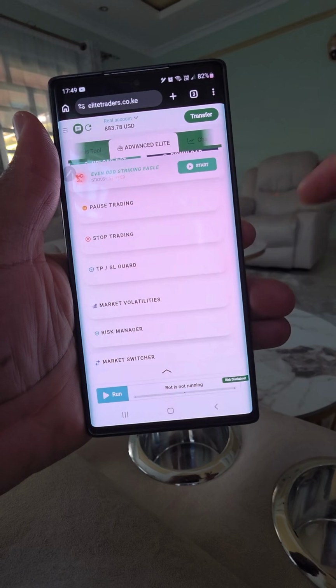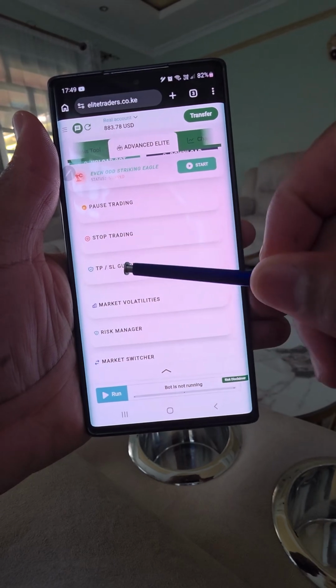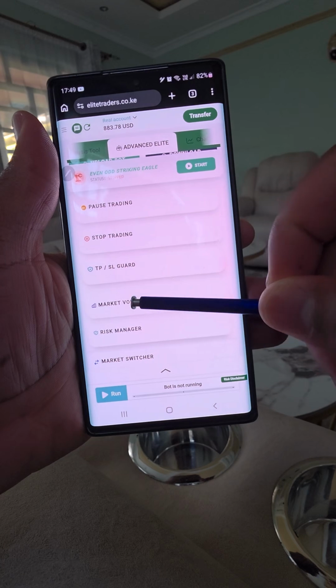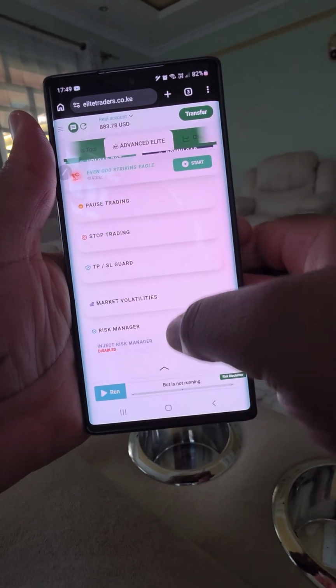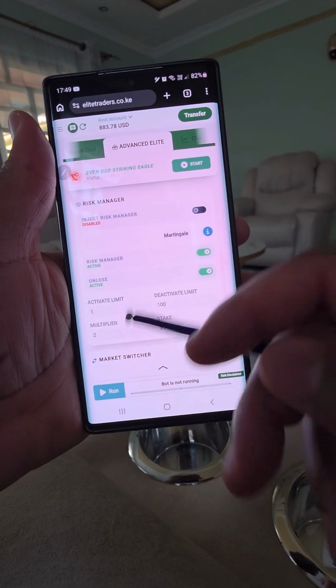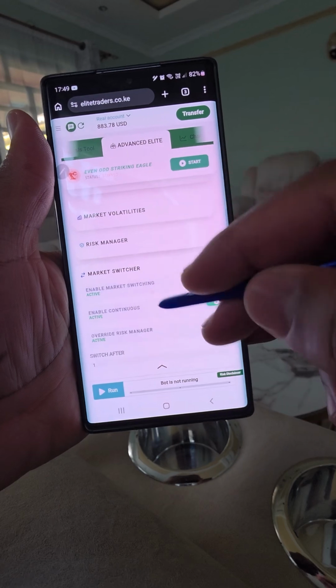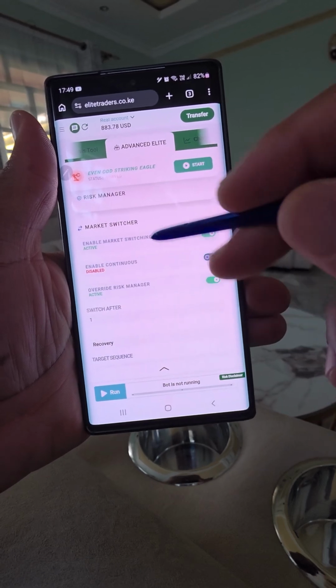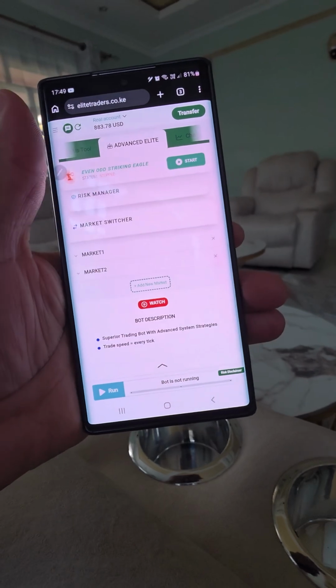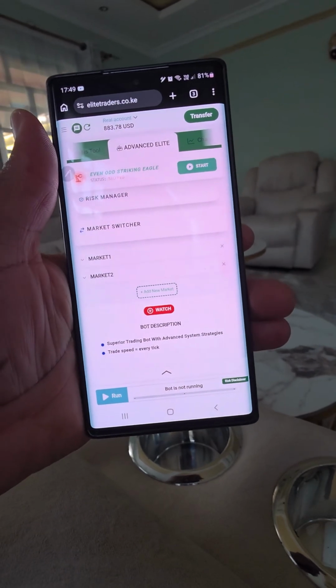So if you check here, we said you only need to set up the stop trading, the target profit and stop loss. Then you just set up the volatility. Of course, under the risk manager, you set up the stake here. Of course, this is the martingale. We said in case you want to do scalping, just come to the market switcher and disable this option. Now, in case you execute a trade, once you make a win, the robot should just stop.